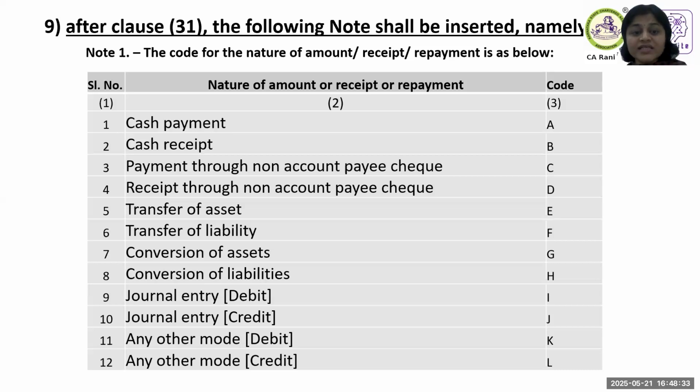Next, transfer of asset or transfer of liability. So for this category of transactions, from here onwards, if you see, all these would have appeared by way of journal entries: transfer of asset, transfer of liability, then conversion of asset, conversion of liability. So where there was a liability other than a loan transaction, which is converted to a loan transaction, or in the case of an asset where there was a deposit, I can imagine a situation where the office was being run in the premises of an assessee, and there was a rented deposit transaction. It would have been a journal entry in the original place.